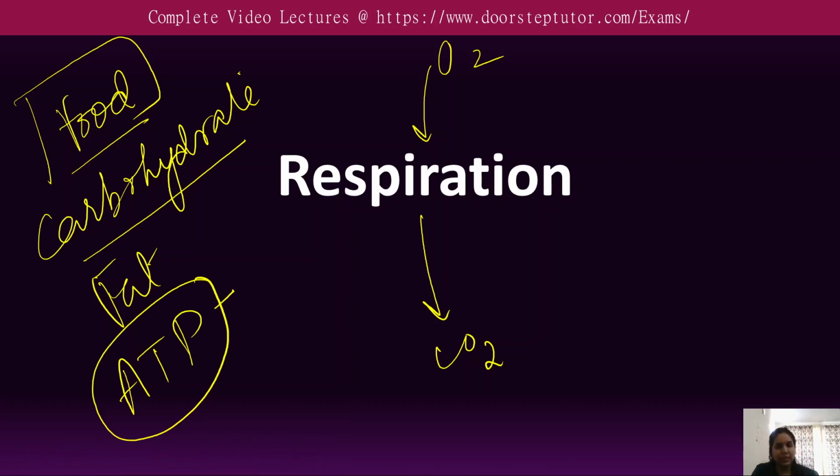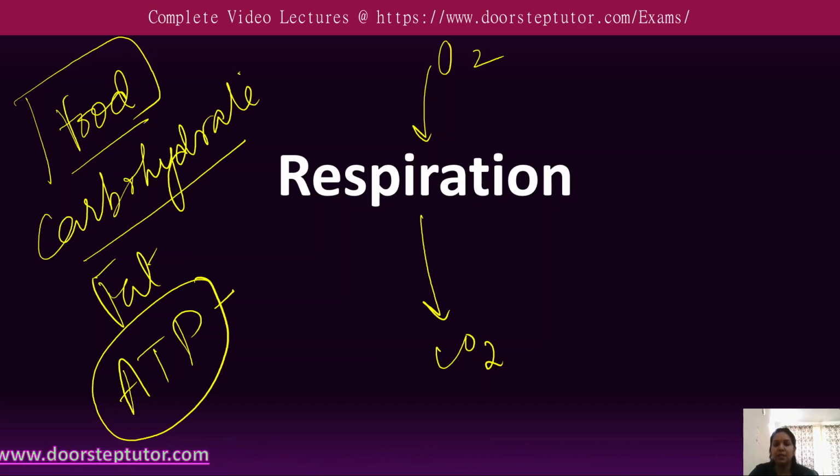It is the energy released during this process, and it is used by the cell for various metabolic or biochemical reactions.